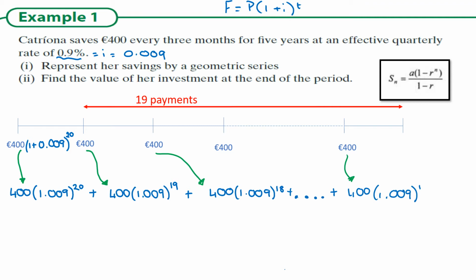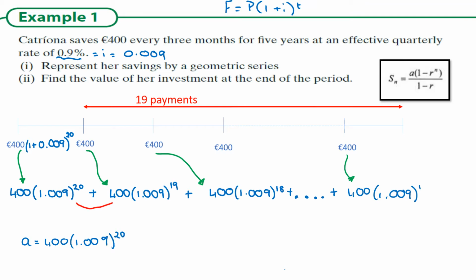So this is a geometric series where the first term A is, I'm going to move this down just to get a bit of space, first term A is 400 times 1.009 to the power of 20. And we need to understand R.